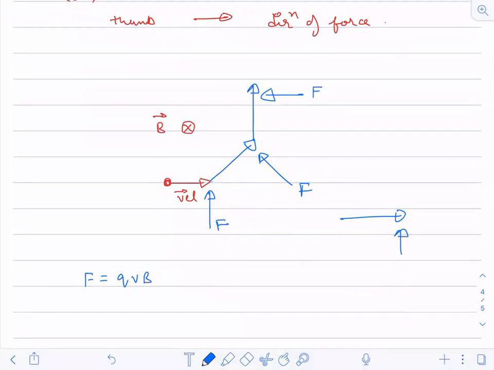Understood? And because it is moving in a circular path, this force will be equal to the centripetal force, because this is the only force which is responsible for the circular motion of the particle.